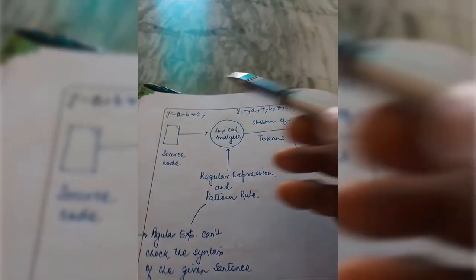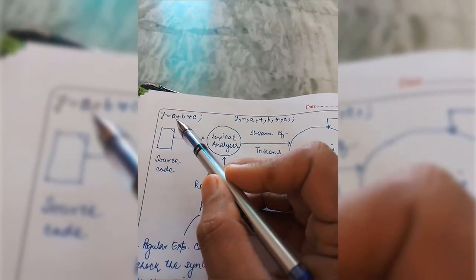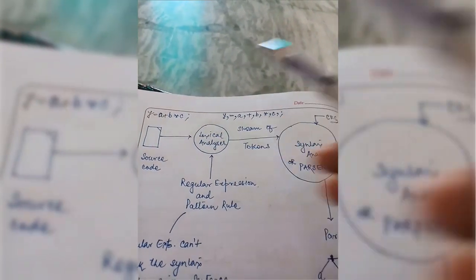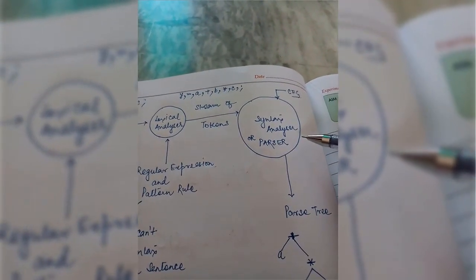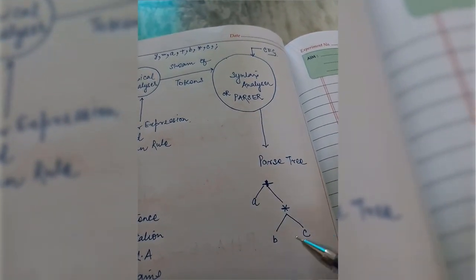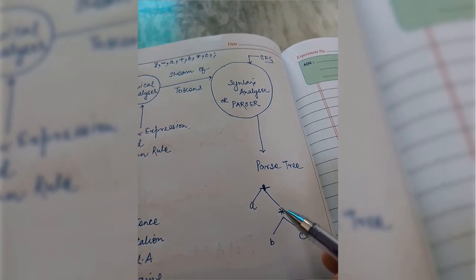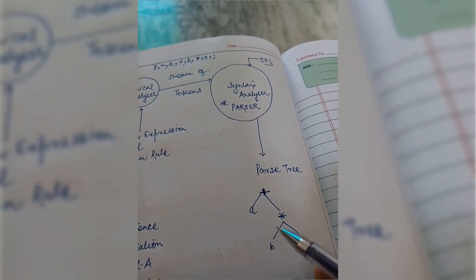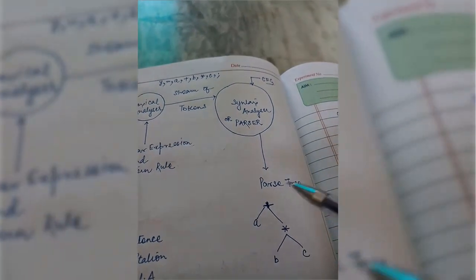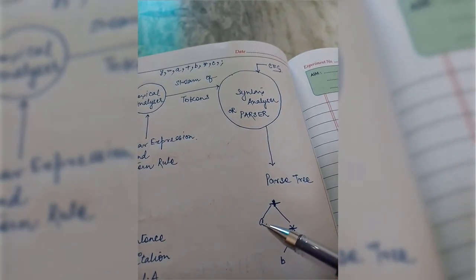You can see we have a statement y equal to a plus b multiplied by c, and then the syntax analyzer will generate a parse tree for the given expression. You can see we have b multiplied by c, and whatever result comes out of this expression will be added with a.